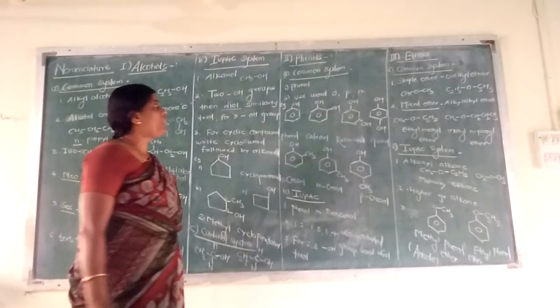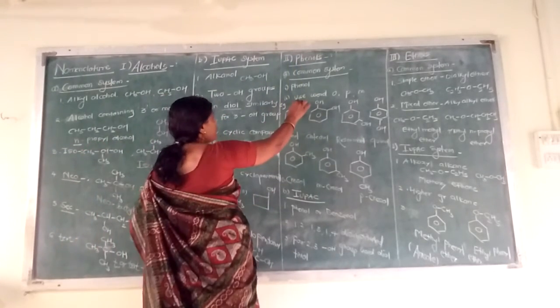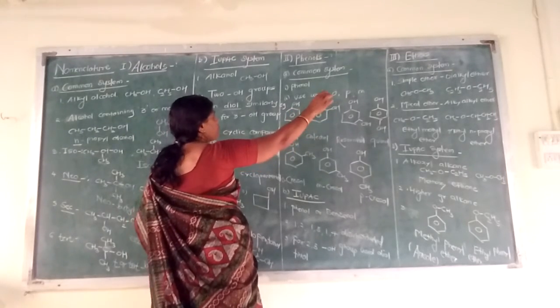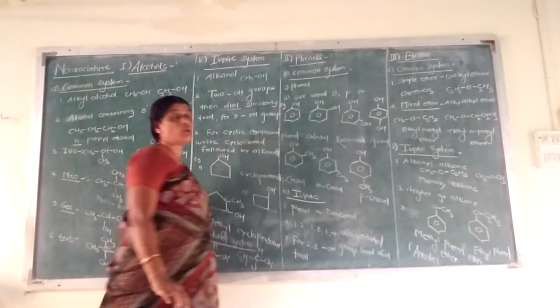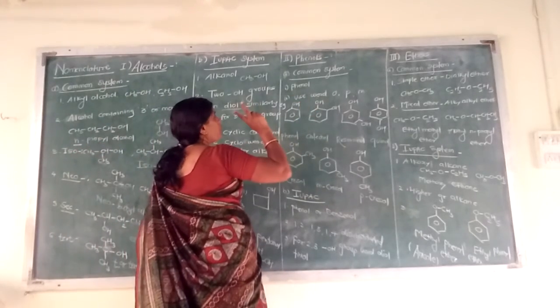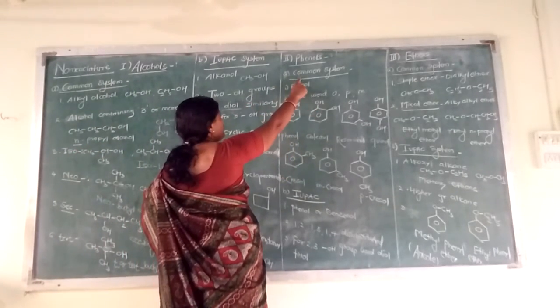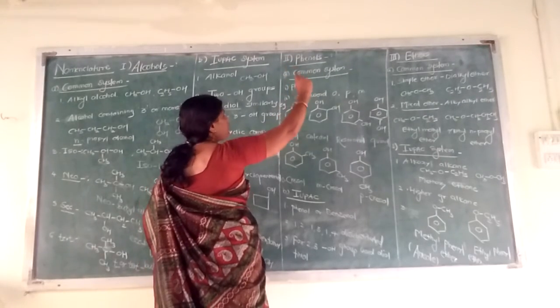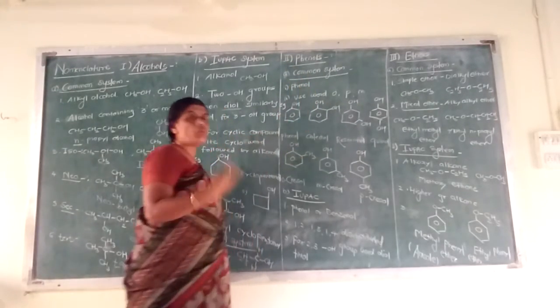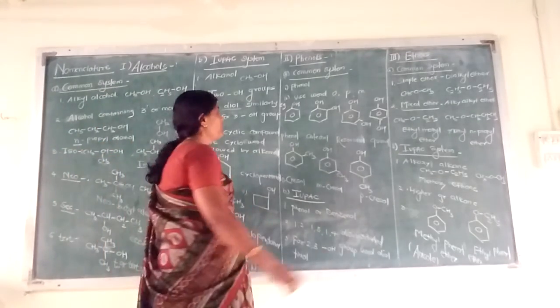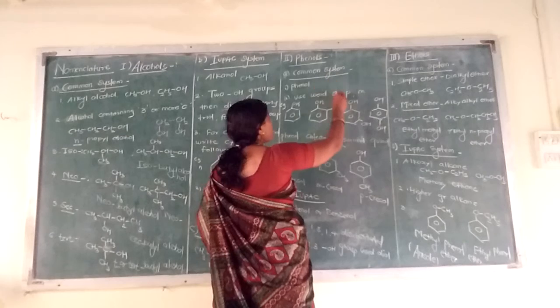Next, that is the phenol. For an aromatic ring, when an OH group is attached to the ring, one or more OH groups, then it is known as phenols. For this, there are two systems of nomenclature. First is common. In this system, phenol is named as it is, phenol.